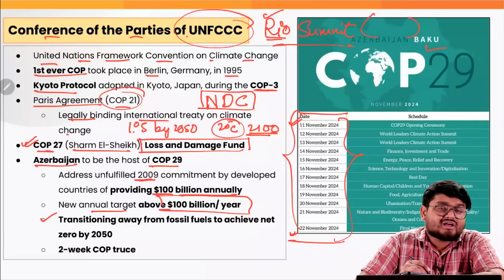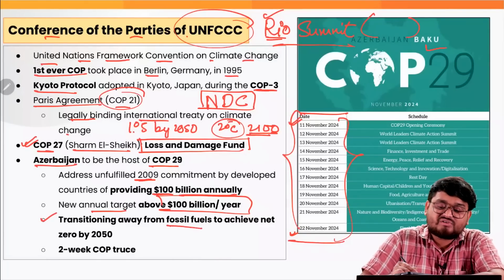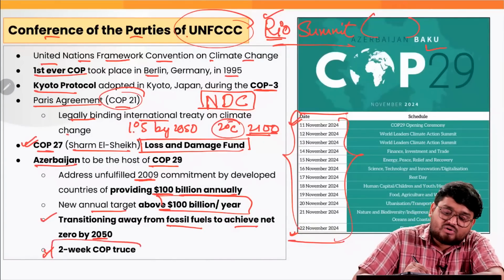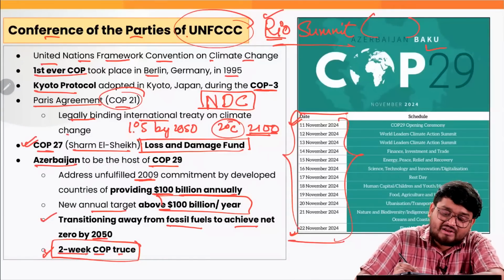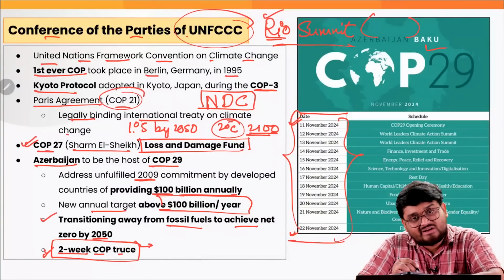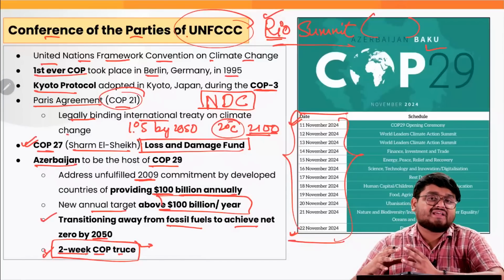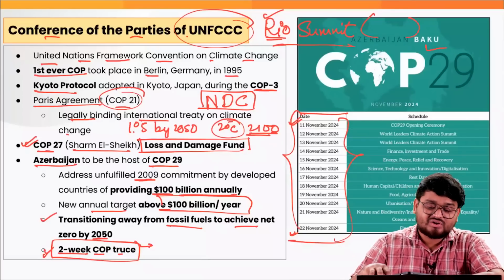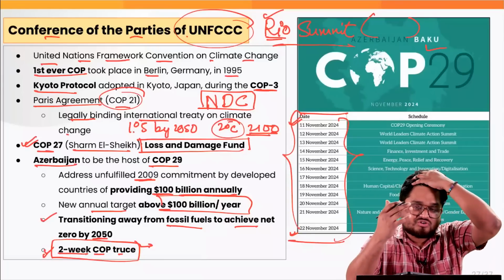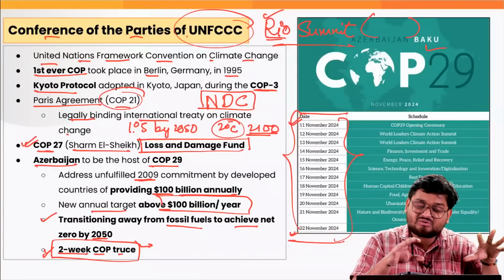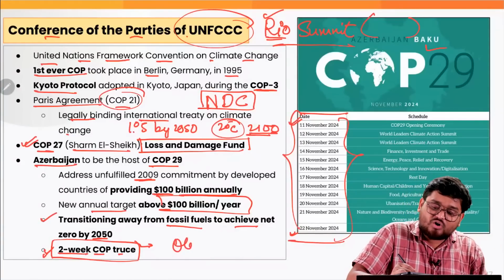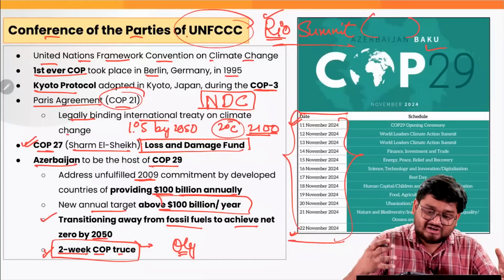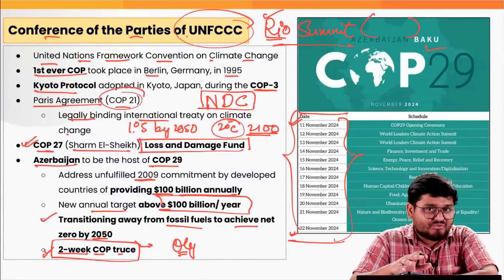And also the world is talking about transitioning away from fossil fuels to achieve net zero by 2050 in this particular summit. The summit will also be observing a 2-week COP truce where all the major countries across the world will be urged to stop conflicts, whether it is the Russia-Ukraine crisis or the Israel-Hamas issue. So all will be asked to dial down their issues over these 2 weeks of COP. This is similar to the Olympics truce which also took place, and let us see what important outcomes will be coming out of this COP29.